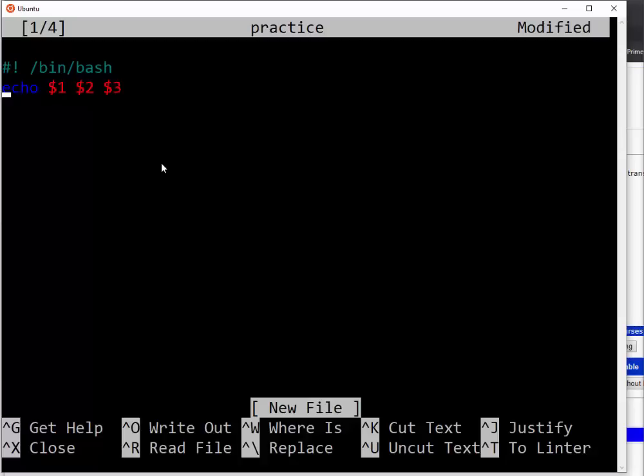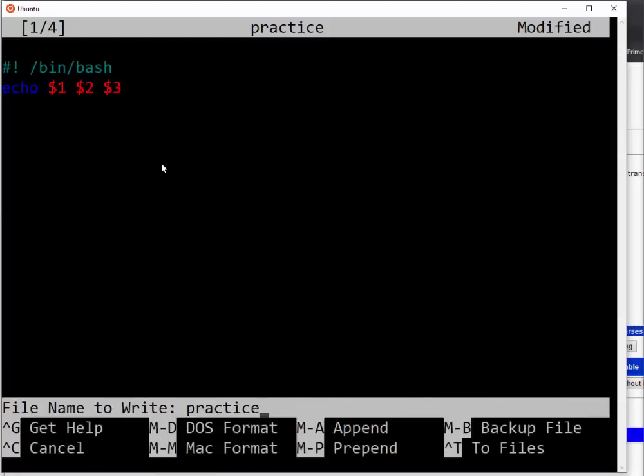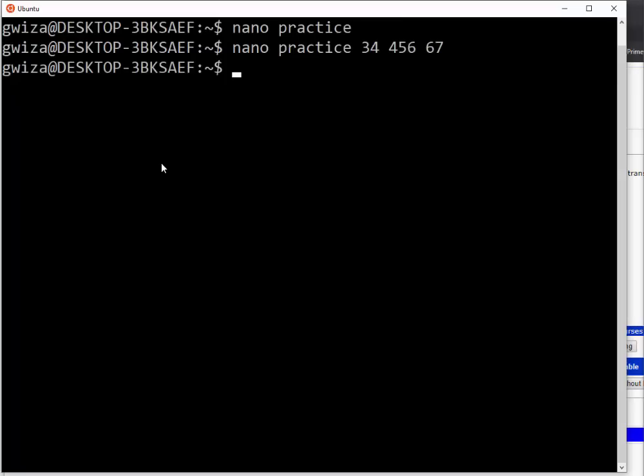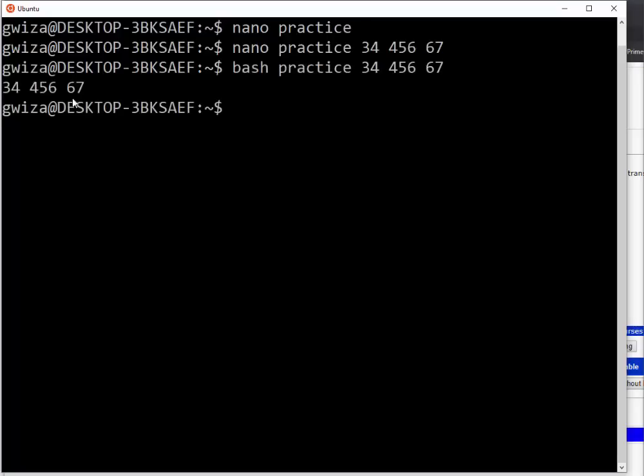Let me even just remove this. Sorry. Oh, I used nano this one. I'm sorry, it is not nano, but it is bash, right? So you can see that my entered numbers are this one.